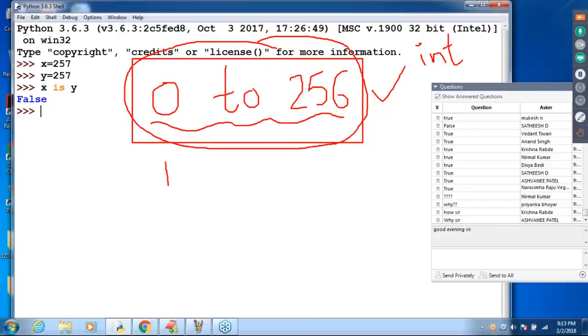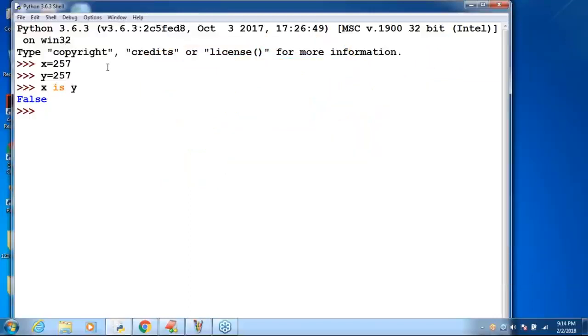Next, if I consider float types, think a bit very carefully. In the case of which range? 0 to 256. Remember, 0 to 256 only, reusing the same object. Outside of this range, always a new object is going to be created. Here, id of X gives some number, id of Y. Can I get the same number? No, a different number.